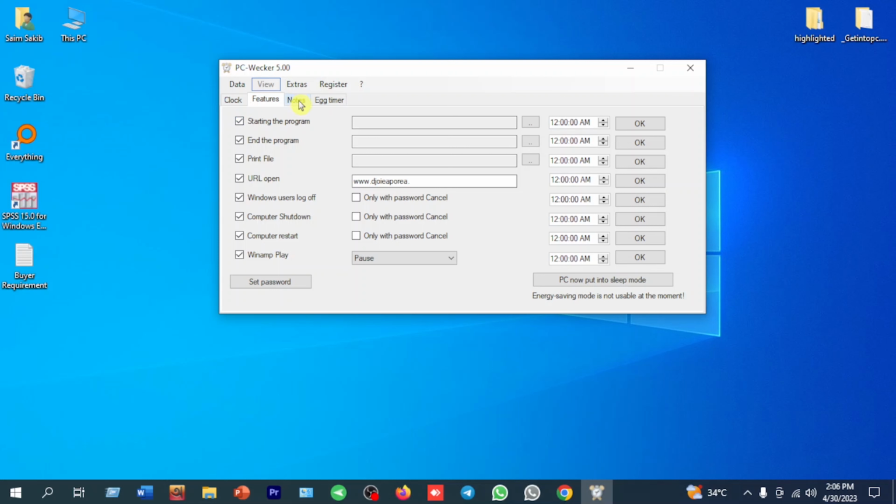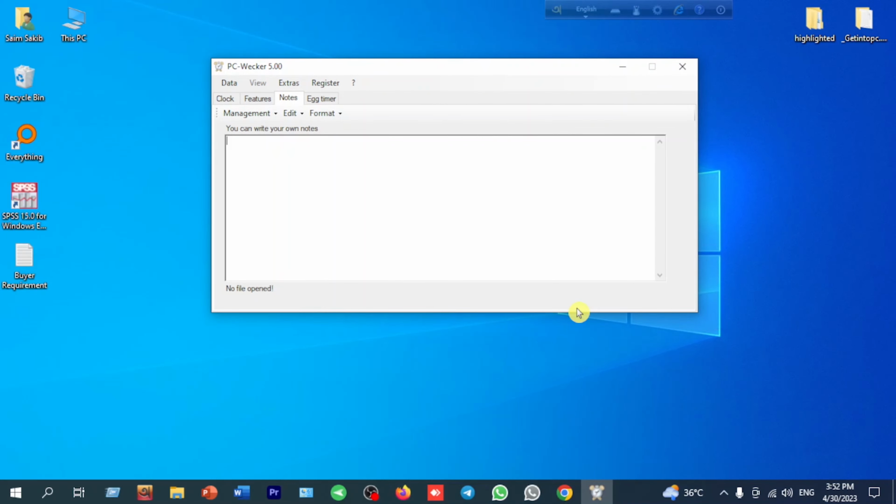So now we will talk about the note section. In this note section, you can write down your needs, and the note text can be designed by the format section. Let's try. Suppose we take a note like buy egg, bread and milk. If we want to design the note, firstly we have to select all with Control A, and go to the format section and the font section.